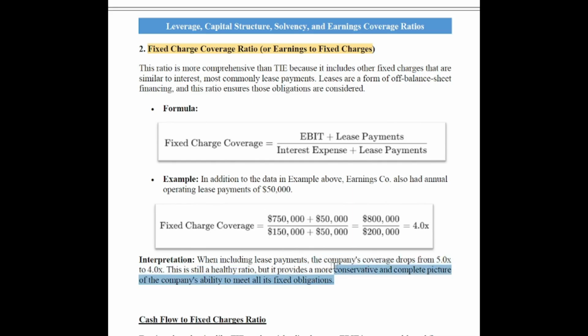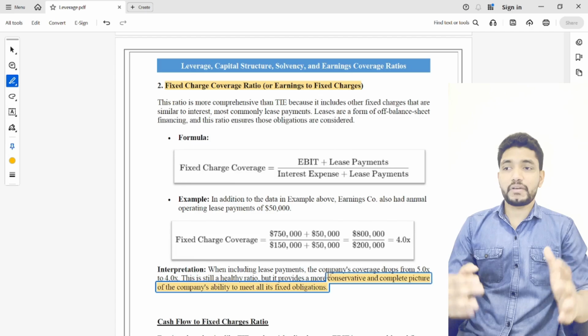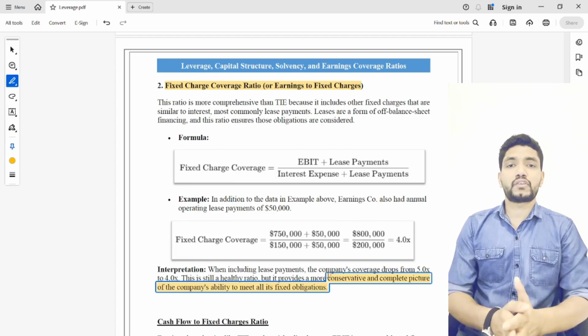In times interest earned, we consider only the interest expense as the fixed cost, but in the fixed charge coverage ratio we consider all fixed costs including interest, and any other fixed payment like the lease payment is also considered. So this provides a more conservative and complete picture of the company's ability to meet all its fixed obligations.